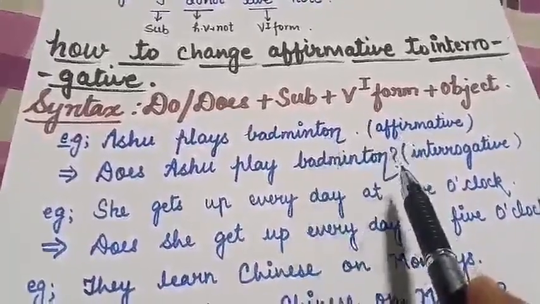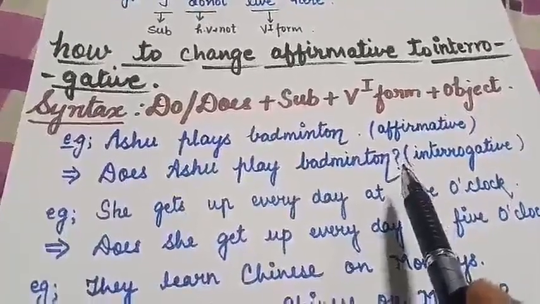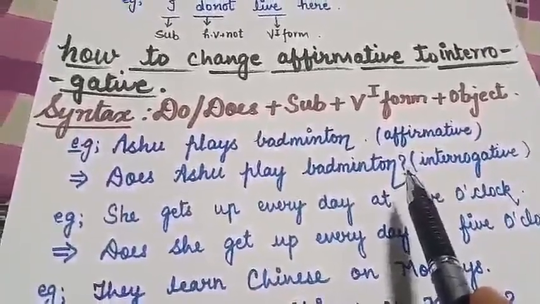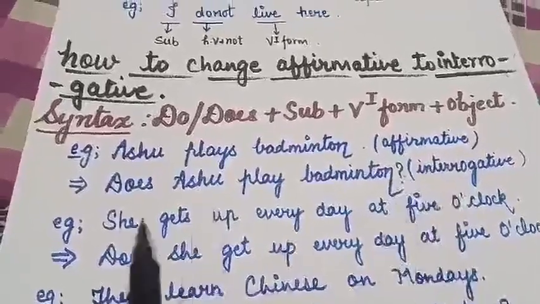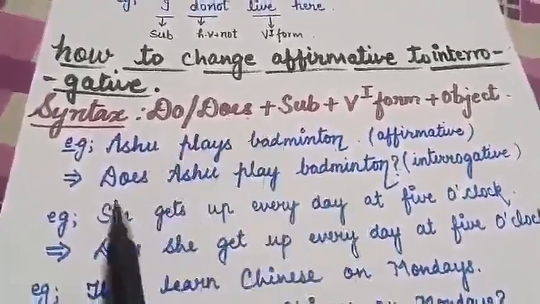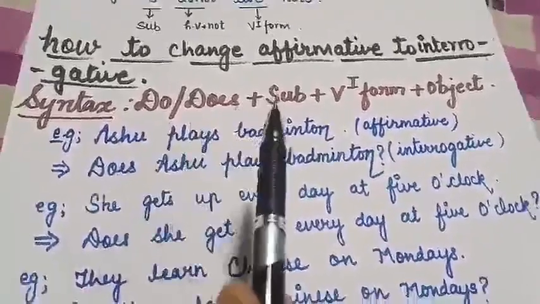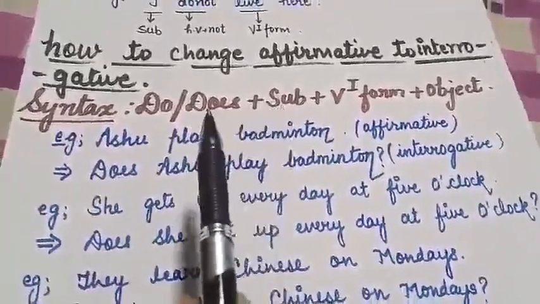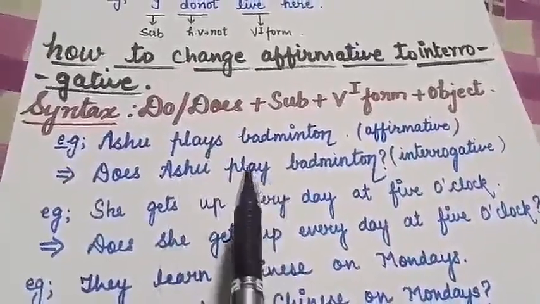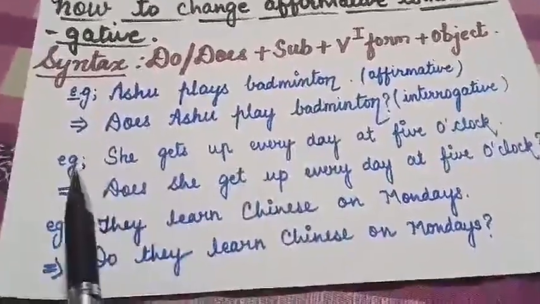Please children, do not forget to put a question mark at the end. This is very important in an interrogative sentence, right? So this is how we will form an interrogative sentence by using the helping verb in the beginning, then the subject, as in the syntax also it is written, then the verb first form, then the object.